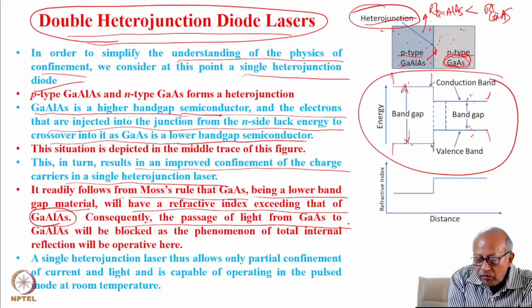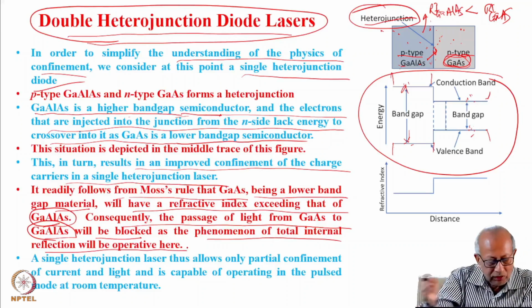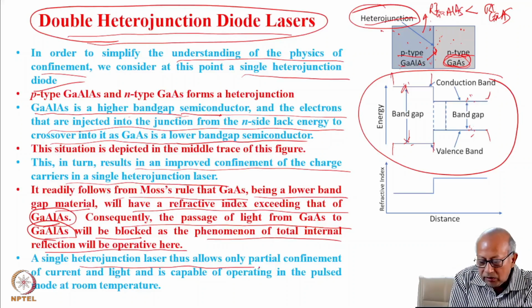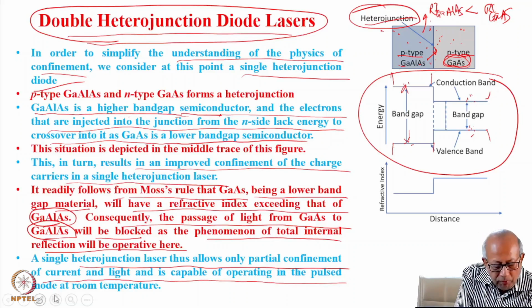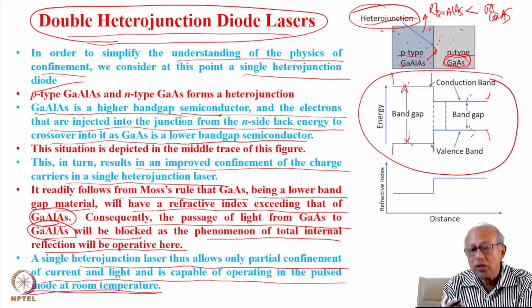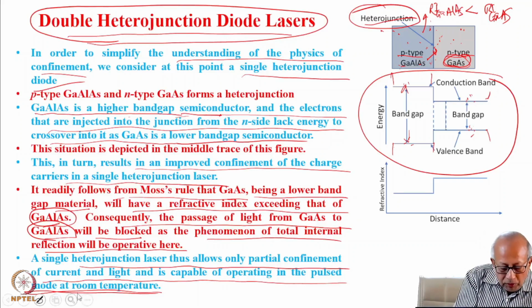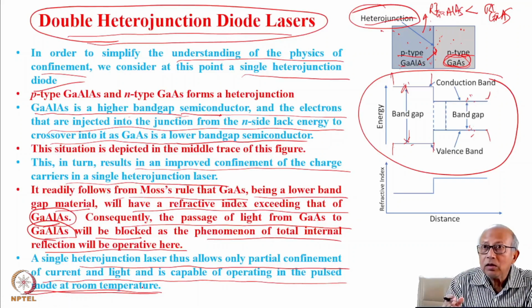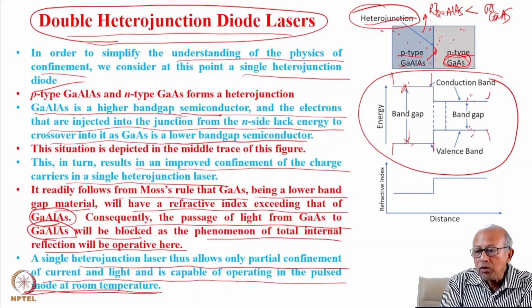Consequently, the passage of light from gallium arsenide to gallium aluminum arsenide will be blocked, as the phenomenon of total internal reflection will be operative here. The fact that I just explained. A single heterojunction laser thus allows only partial confinement of both current and light and is capable of operating in the pulsed mode at room temperature. And with this, although the operating efficiency, electro-optic efficiency is better, even then it was unsuitable for continuous operation at room temperature. It worked in continuous operation at liquid nitrogen temperature, a step better compared to homojunction.